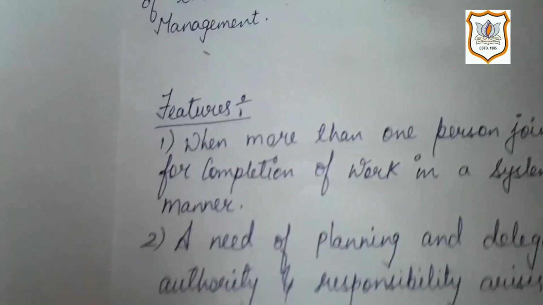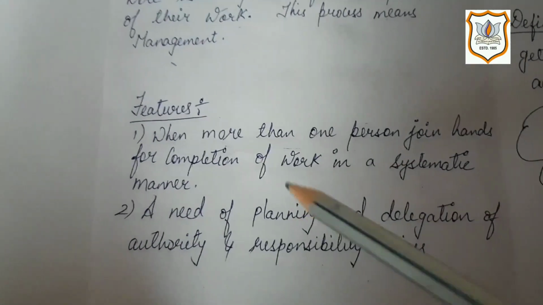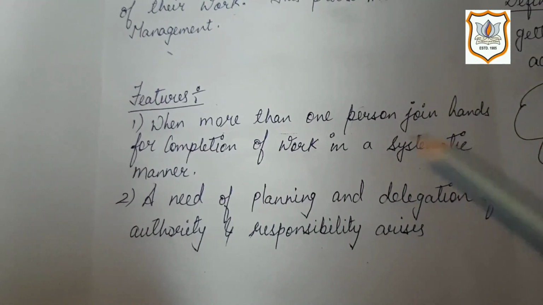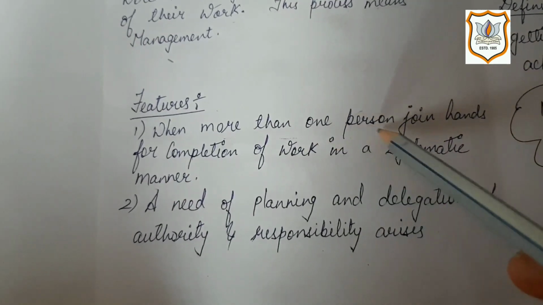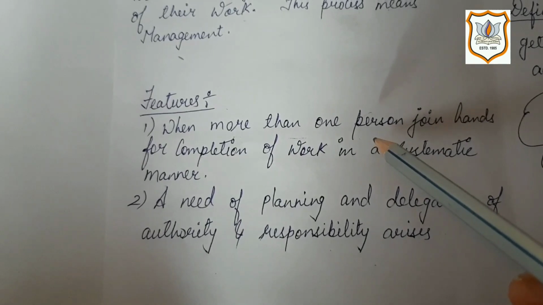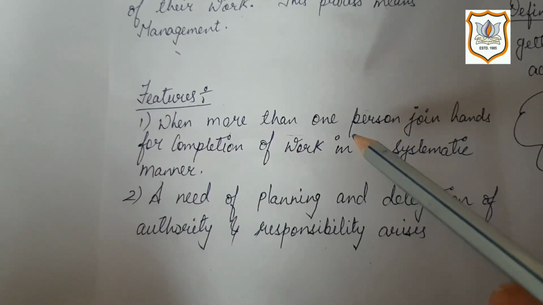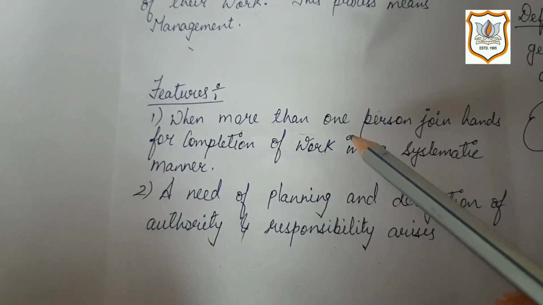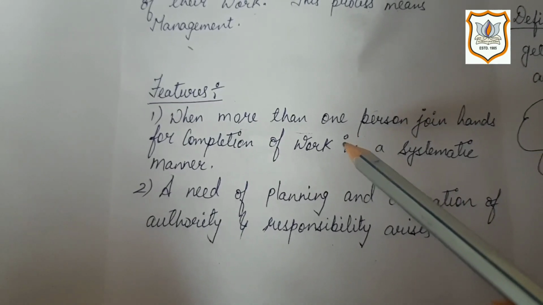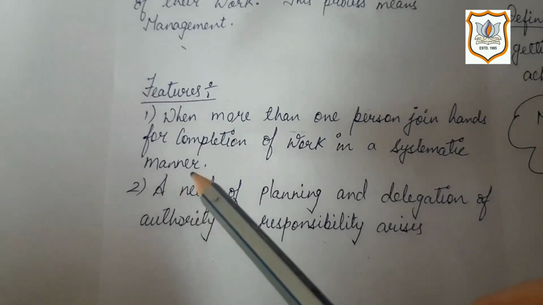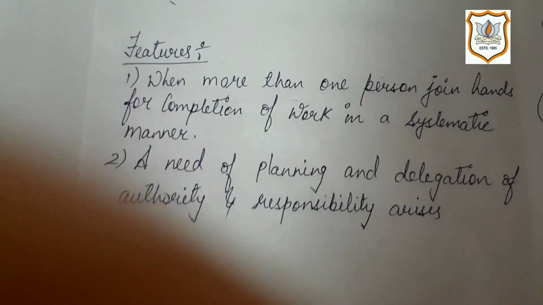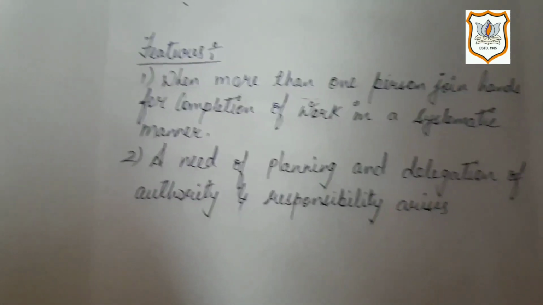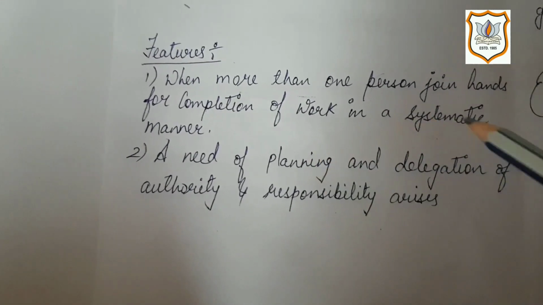Now let's come to the features of management. First feature: when more than one person joins hands for completion of a work in a systematic manner. More than one person means it's a collective effort. It is a group activity, not an individual activity. Systematic manner means step by step, or following the procedure.